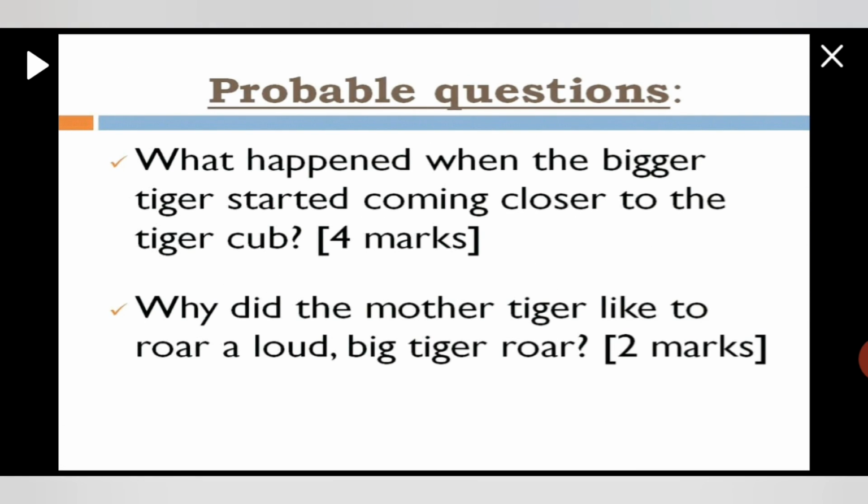So here, what happened when the bigger tiger started coming closer to the tiger cub? The mother tiger came and she roared loudly. Why did the mother tiger like to roar a loud, big tiger roar? Because she wants to tell every animal in the jungle that she is there with her son.